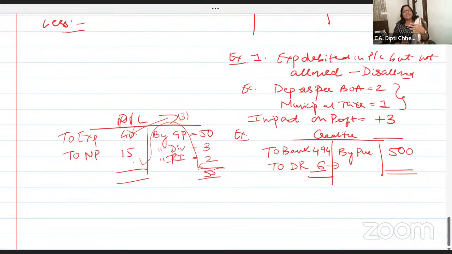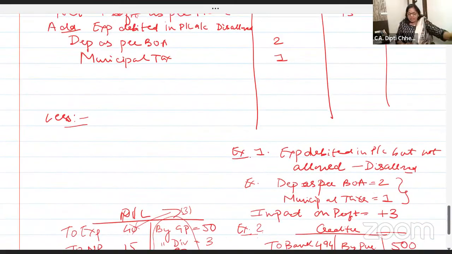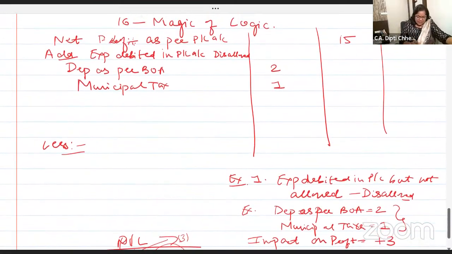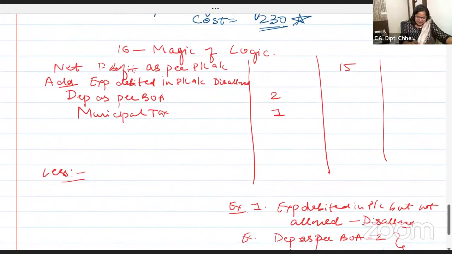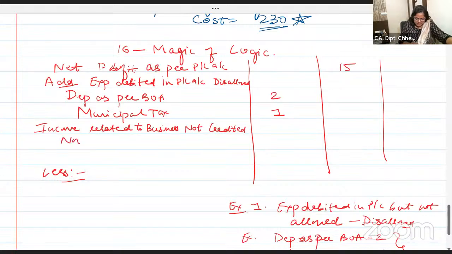When to add and when to less, and you will get full marks out of full marks in business, for sure. Okay? Once again. Example 2. So 6 rupees is my business income, which is not credited in P&L. Now, if I credit it, my profit will increase? Yes. So I will write it like this. See, dear students, income related to business not credited. Now credit it.